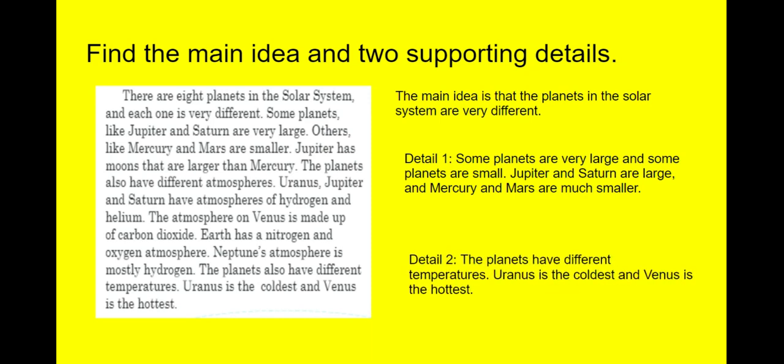My next detail is that the planets have different temperatures. Uranus is the coldest and Venus is the hottest. Both of my details are telling me more information about how the planets in the solar system are very different from each other. You can find more details than that, but we're only going to look for two.